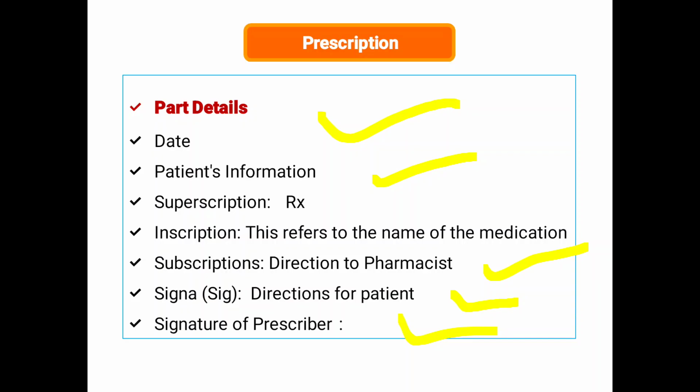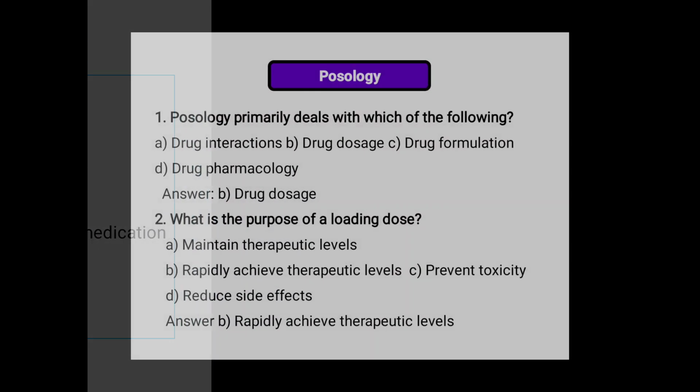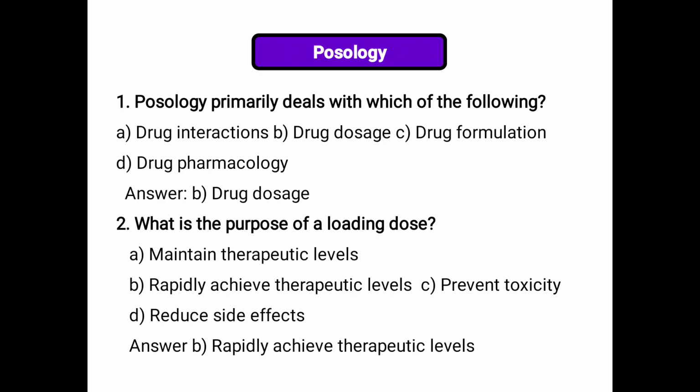So do not forget this. So that was prescription. Next, posology. Posology is a branch of science that deals with the study of dose. The question asked is: posology primarily deals with which of the following? Drug interactions, drug doses, drug formulation, drug pharmacology. So it primarily discusses drug doses.